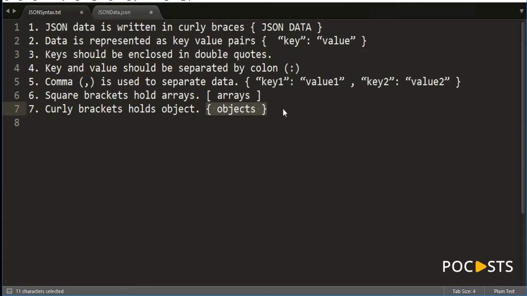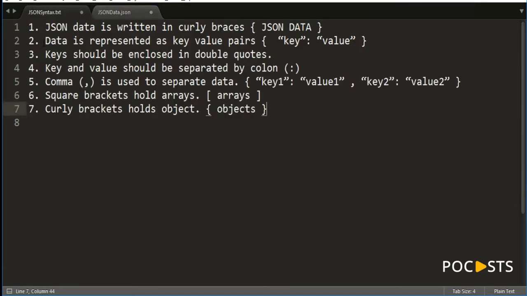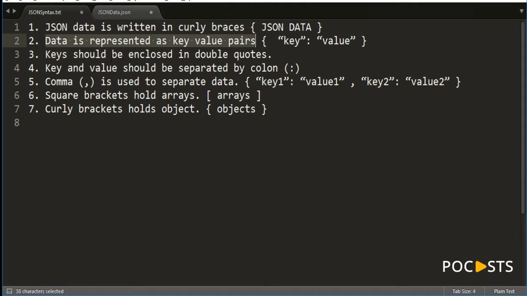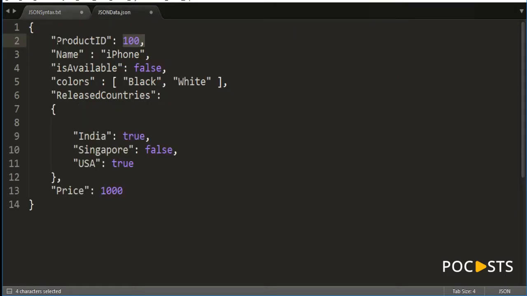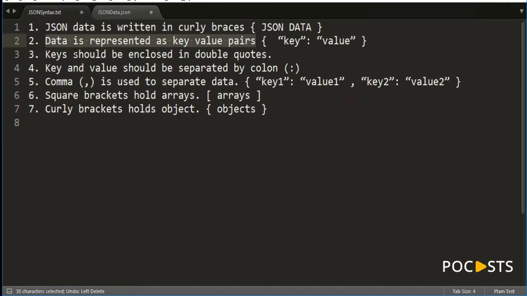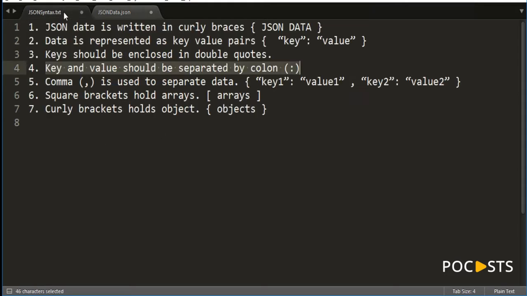I'll go through it one more time, very fast. The JSON data is written in curly braces. That's what we have seen. Everything you write goes inside curly braces. Data is represented with key value pairs. Everything is a key and then a value. The key should be enclosed in double quotes. You cannot have a key name without double quotes, it will error out. A key and value should be separated by a colon. Sometimes the colons are missing, so you will have some errors.